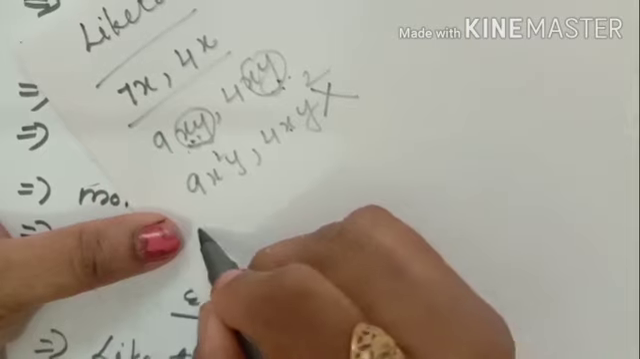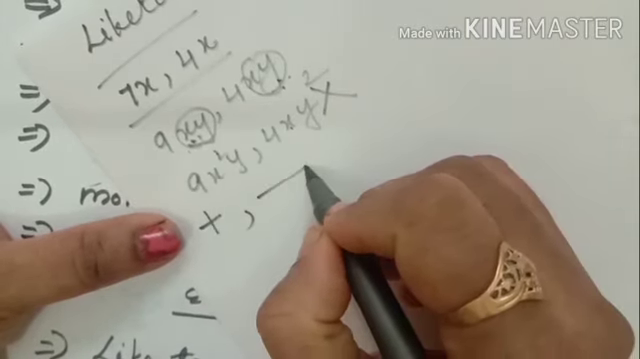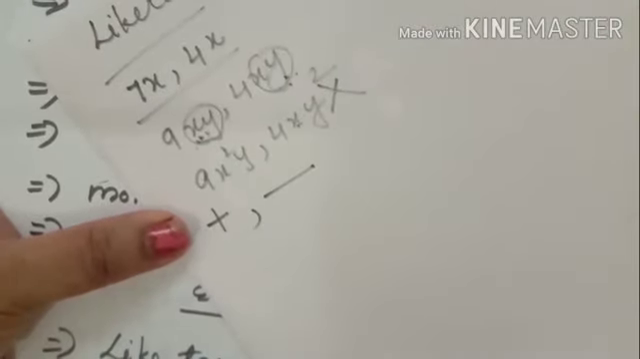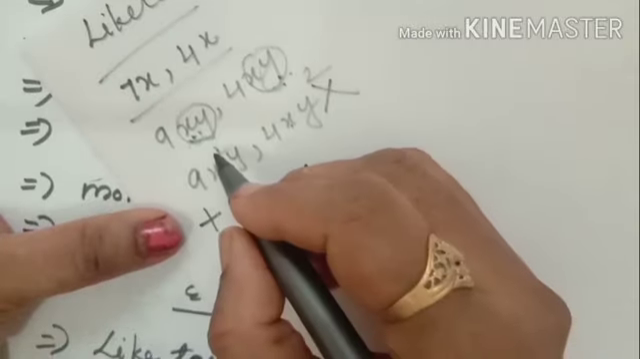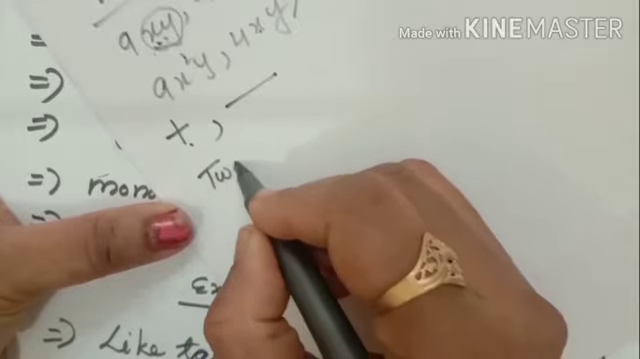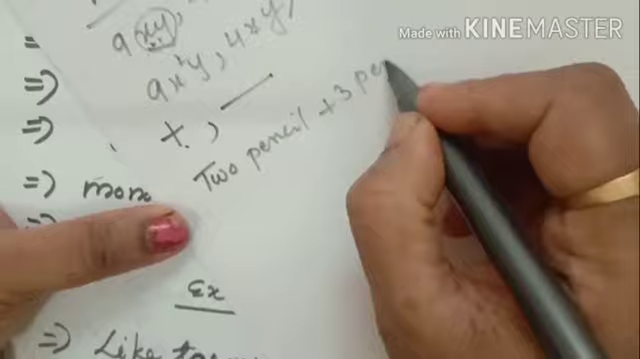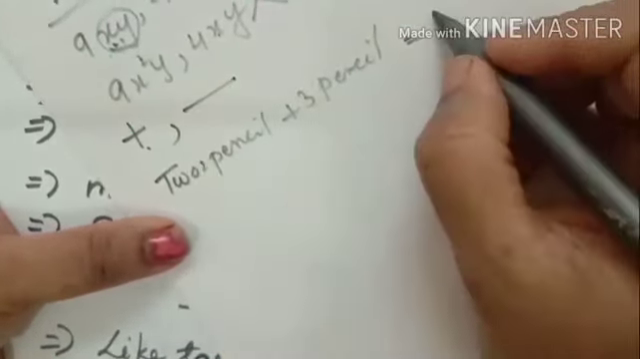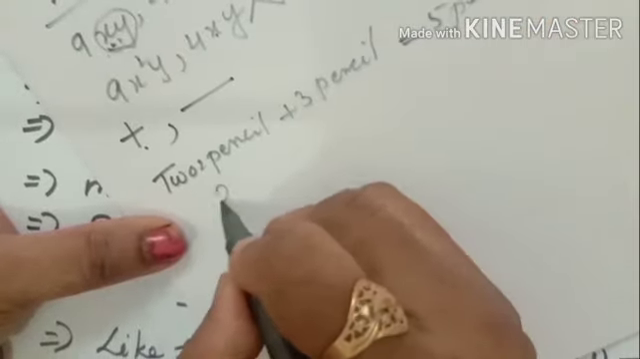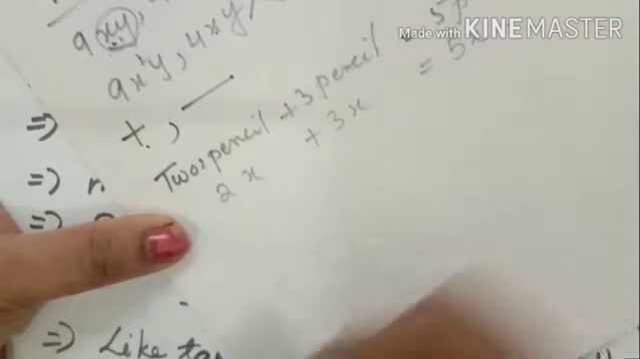So when you want to add or subtract two algebraic expressions, you can add or subtract only like terms. Like that, 2 pencil plus 3 pencil, that you can add. 3 plus 2 is 5 pencil. Like that only, 2x plus 3x, you can say 5x.